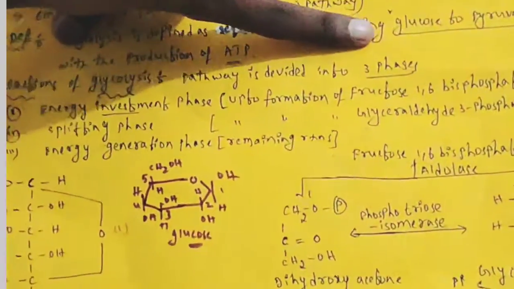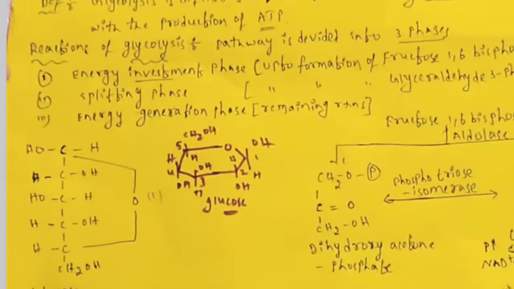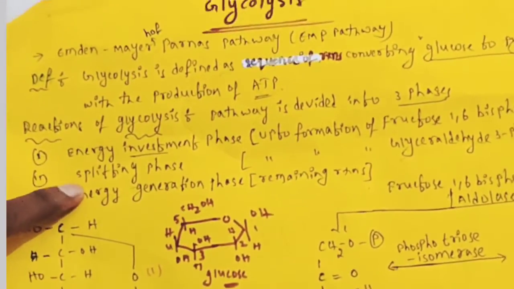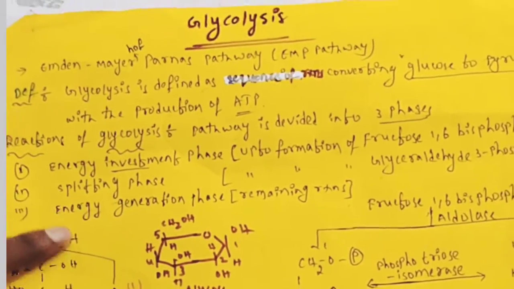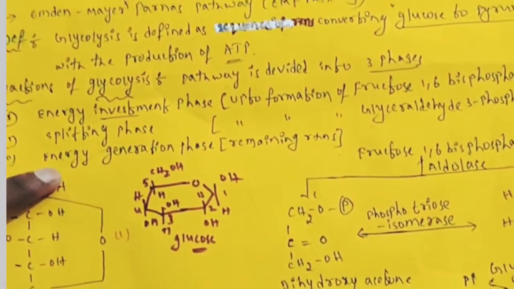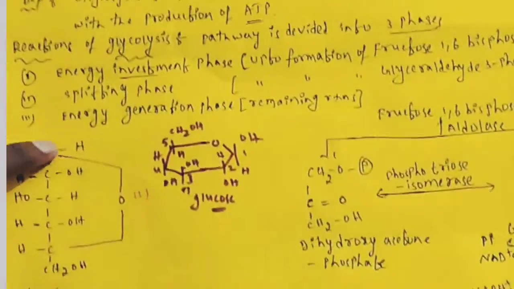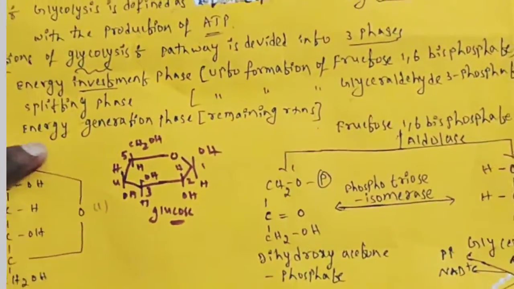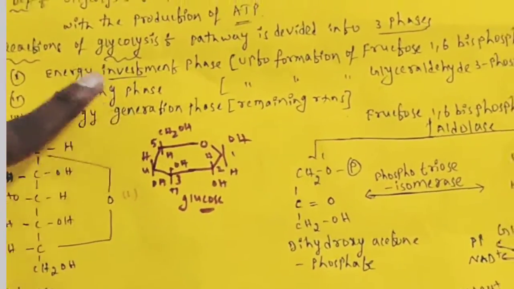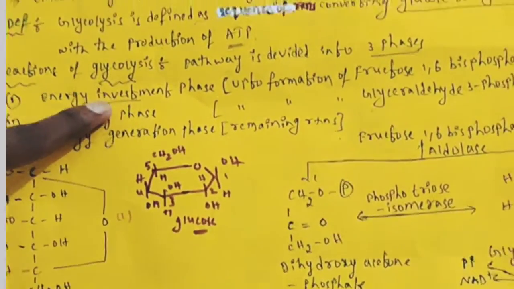The glycolysis pathway is divided into three phases. What are those? The energy investment phase, meaning energy is utilized for these reactions. Then the splitting phase, meaning dividing. Then the energy generation phase, in which energy is produced. Here energy generation is nothing but production of ATP, and energy investment is nothing but using of ATP.